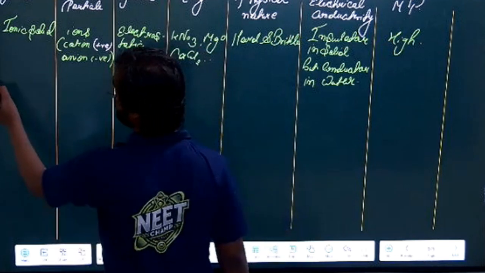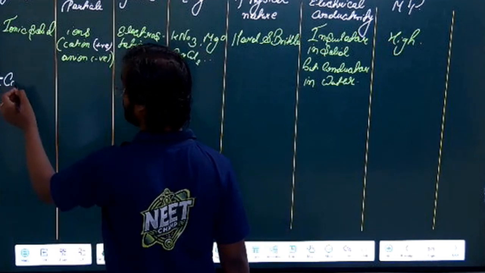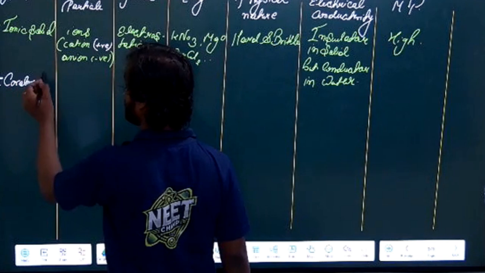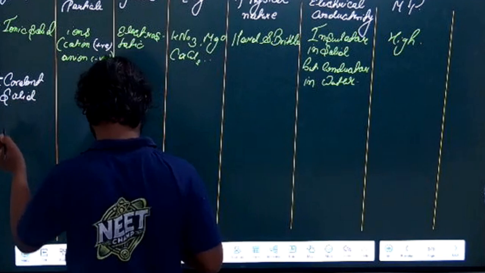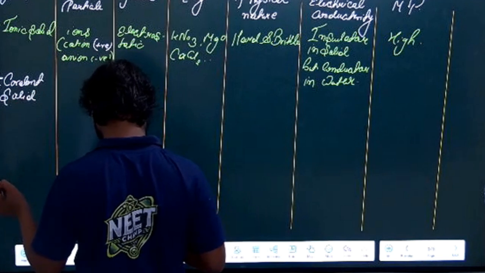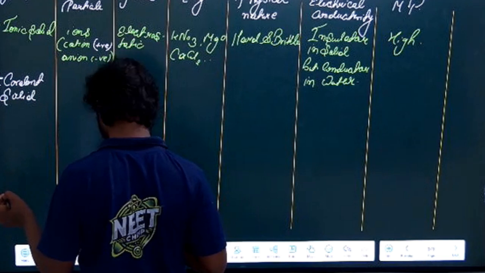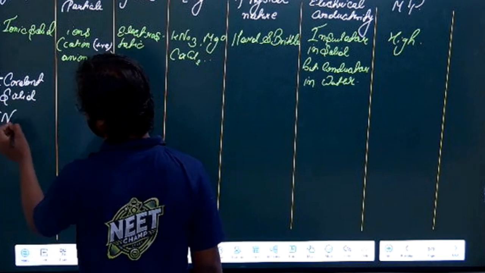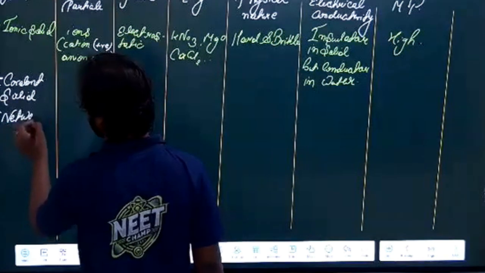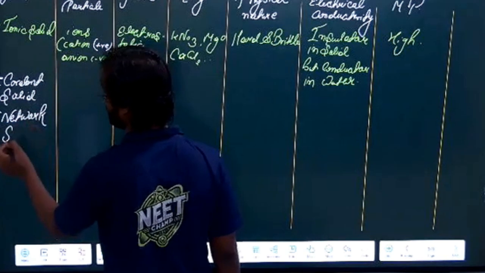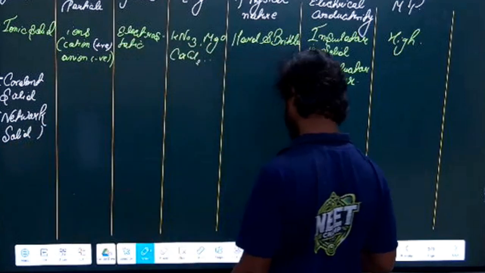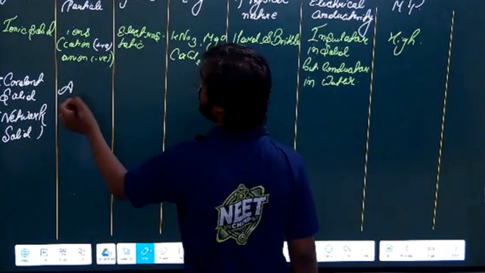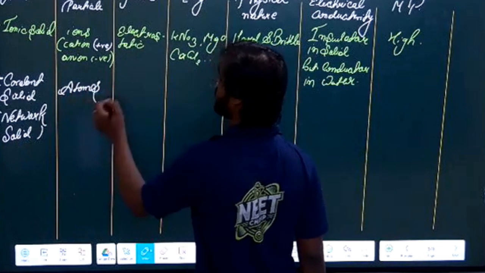Similarly, we have another type of solid that is called a covalent solid, which is also called a network solid. What is the meaning of covalent solid or network solid? First thing, the constituent particles are atoms.